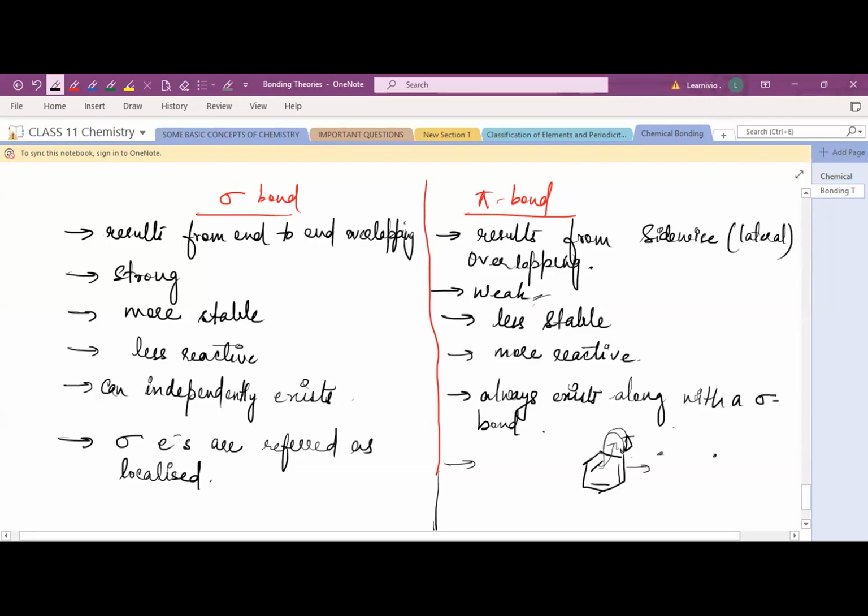So sigma bond जो होता है आपका immobile होता है and they are localized, but the pi bond, or pi electrons, are delocalized, you can say, or mobile electrons. Clear now? Yeah, ma'am. Thank you.